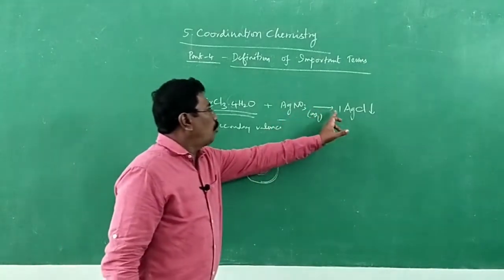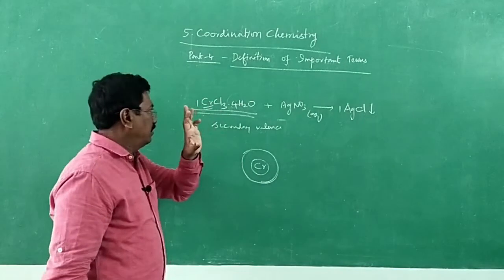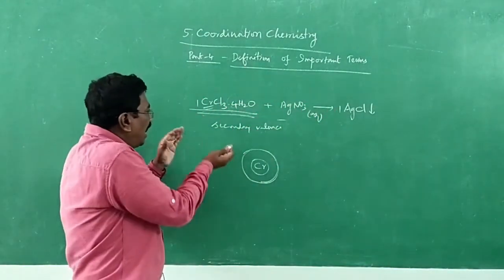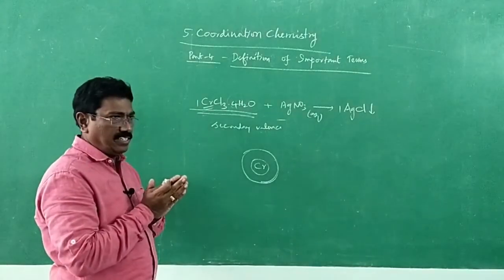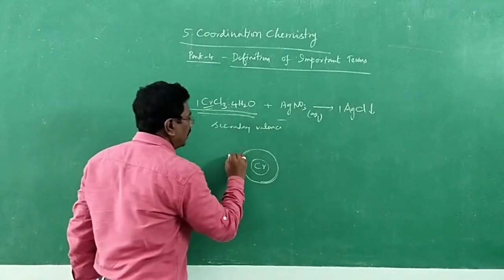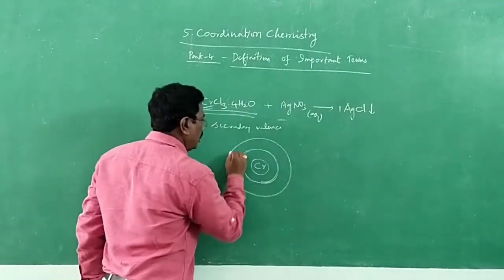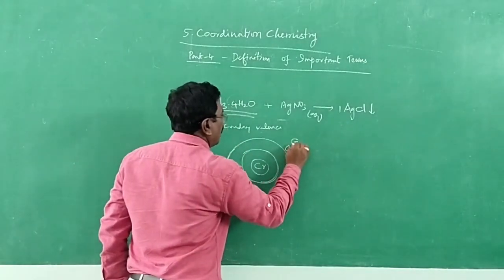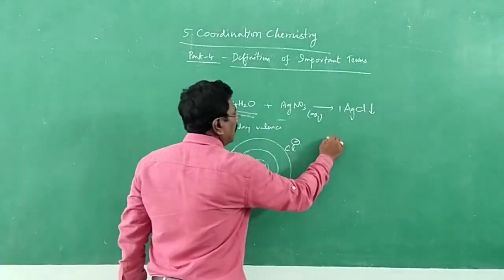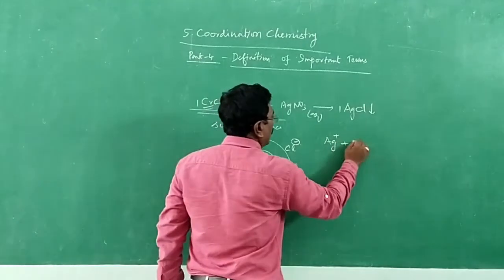Since one molecule produces only one chloride ion, that means the ionizable valence, or outer sphere, contains only one chloride ion. Only that chloride ion can react with silver ion to form silver chloride.